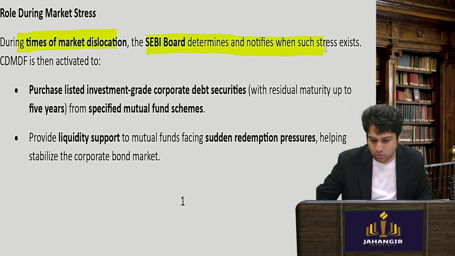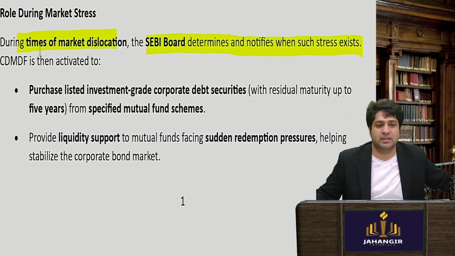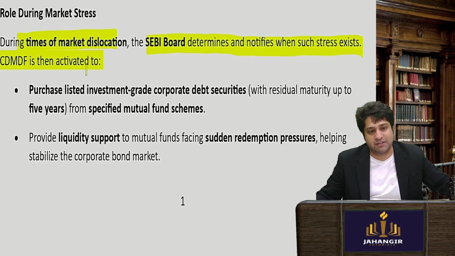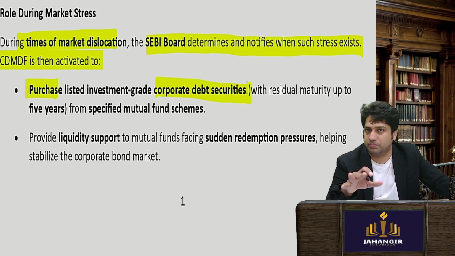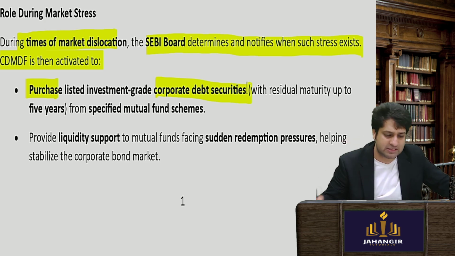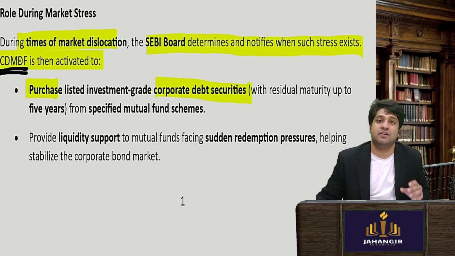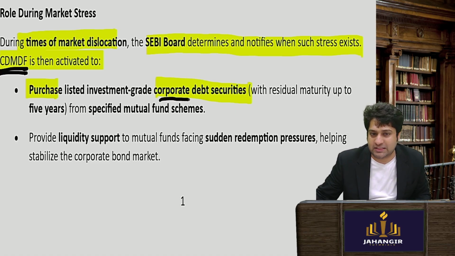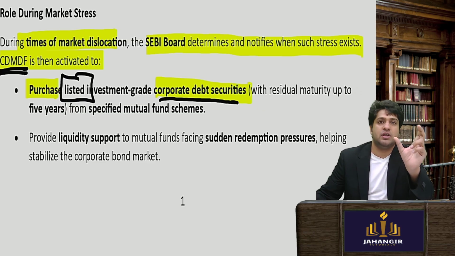SEBI will determine and notify that a distress sale is there, and anyone who wants can sell their bonds to the development fund. The development fund will be activated and they will purchase the corporate debt securities. So mutual funds and anyone who is holding these debentures can sell them to this particular fund. Obviously this fund is not a listed entity, it is a trust, so it is going to be unlisted. But with this money they will buy debt securities of listed companies, and SEBI will tell which securities. Normally they say investment grade, meaning they will define which will be bought here.